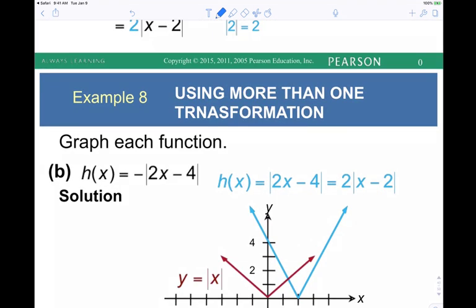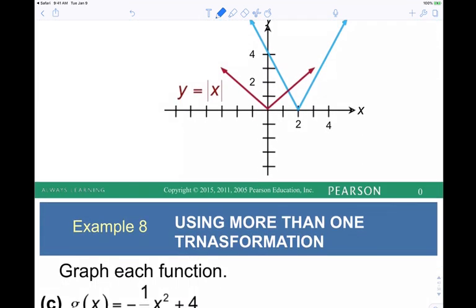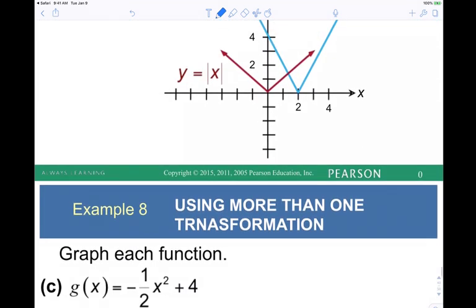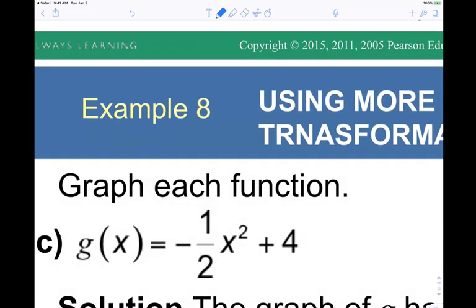We're about out of time, so I'm not going to be able to get to the next one. I'm just going to go ahead and finish this out. Okay, this one, really quick. Is the next one quick? Okay, look. What's the basic graph here? It's the parabola. It's a U-shaped graph.